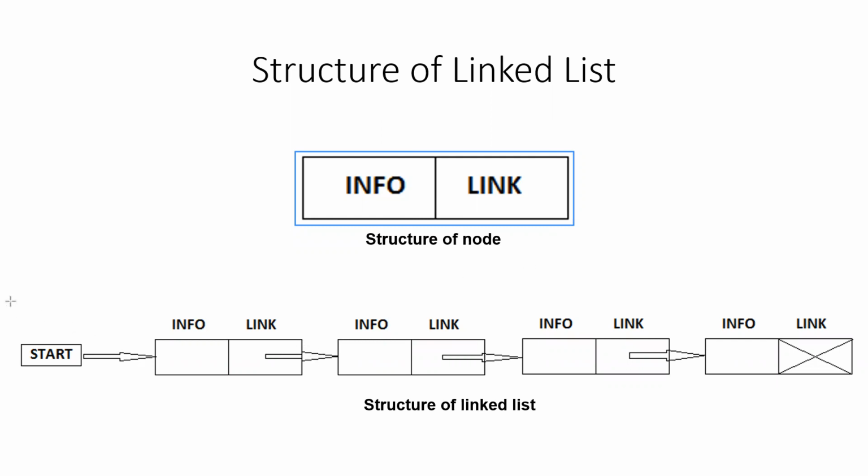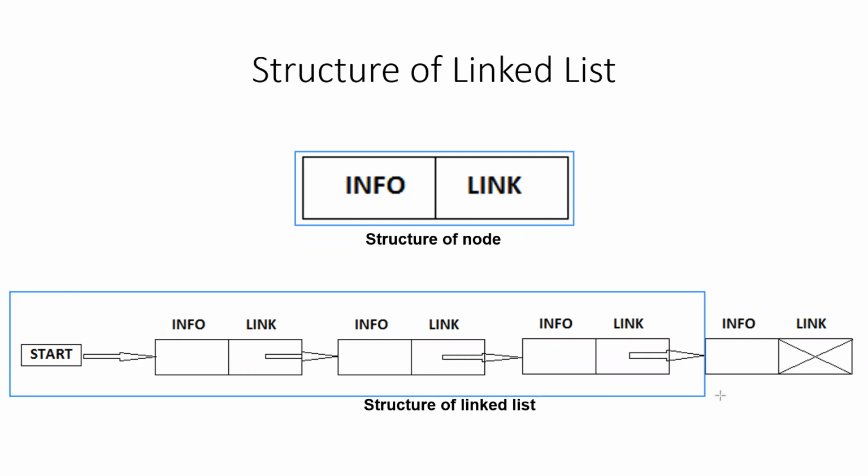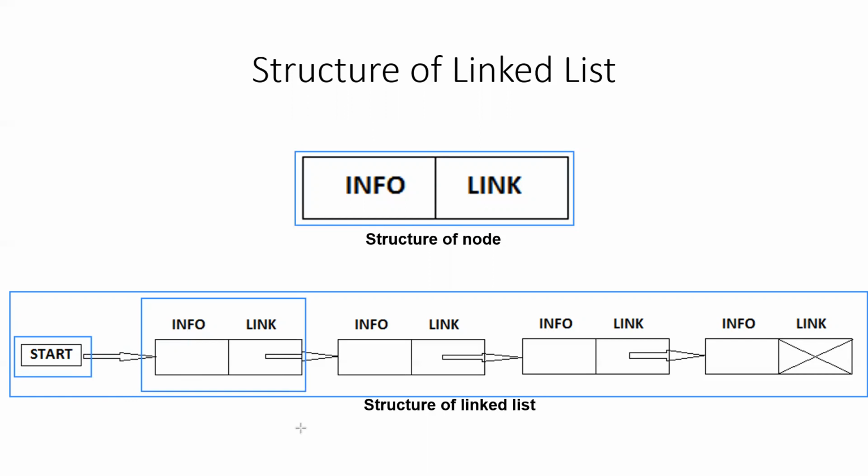As you can see in the figure below, this is an example of how the linked list is formed. There is a special pointer that can be used to store the address of the first element in the list, start. So this is the first node or element of the linked list.